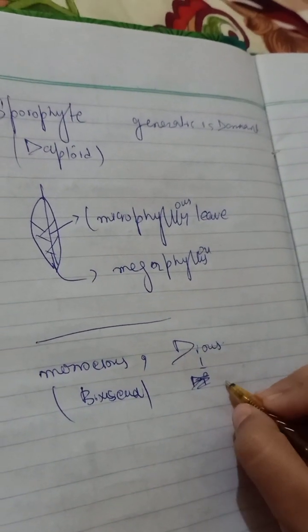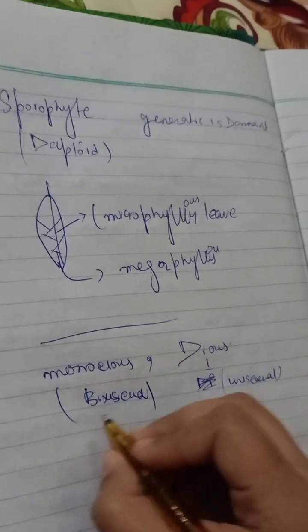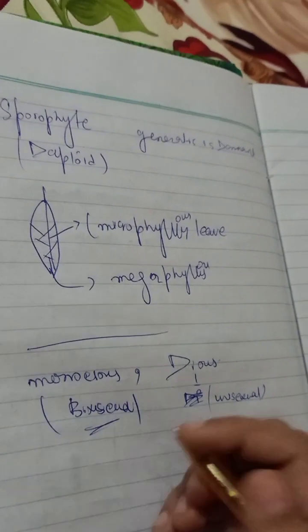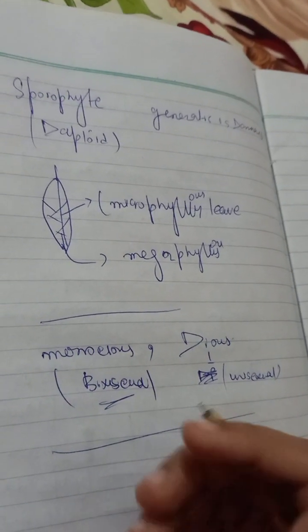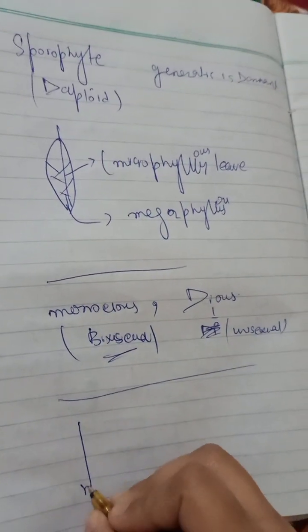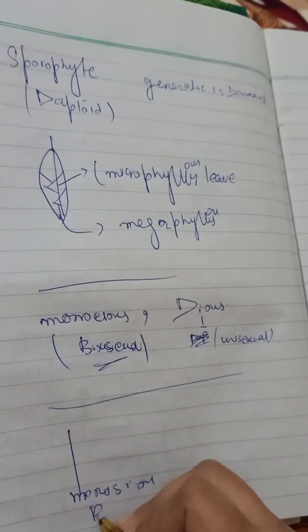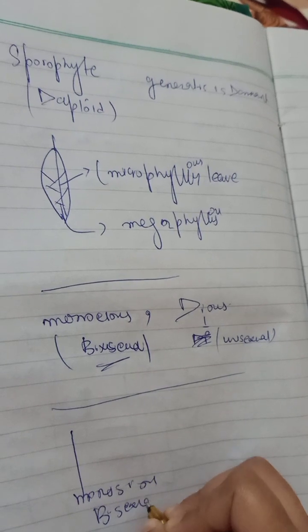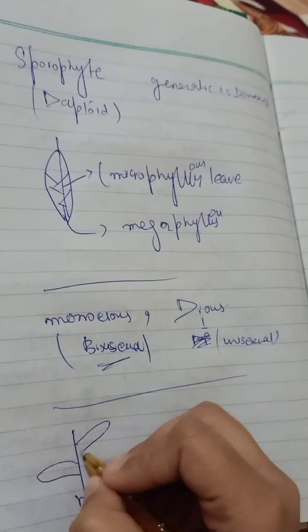That is unisexual, because they are not on the same plant, while monoecious is the bisexual. But if for example there is a monoecious plant, which is also called bisexual, it has the male flower and the female flower.